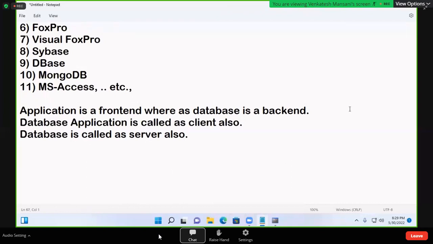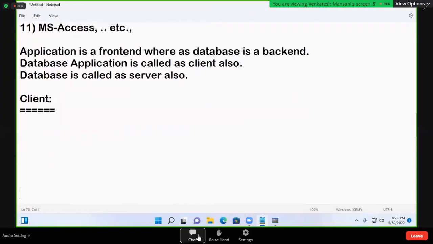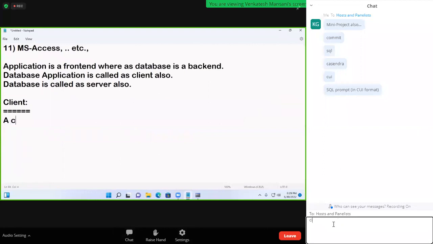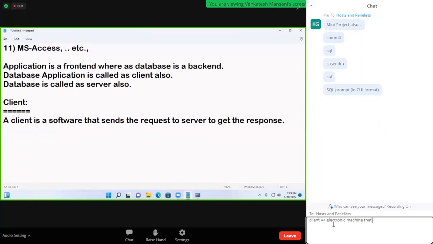What is a client? What is a server also? I'll give it. Write it. Client: a client is a software that sends a request to a server to get the response.